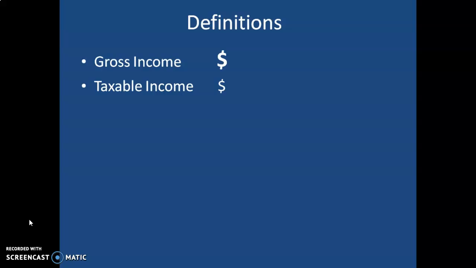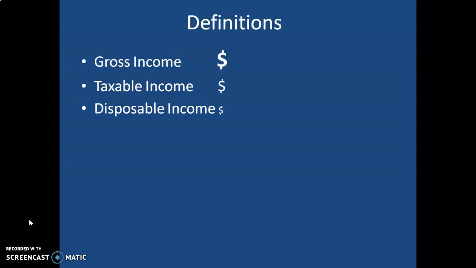Tax deductible savings accounts are things like an IRA, which is an individual retirement account, or a 401k plan. These are all basically retirement programs that reduce your gross income to a lower taxable income. So taxable income is that income after the tax deferred or tax-free savings plans.